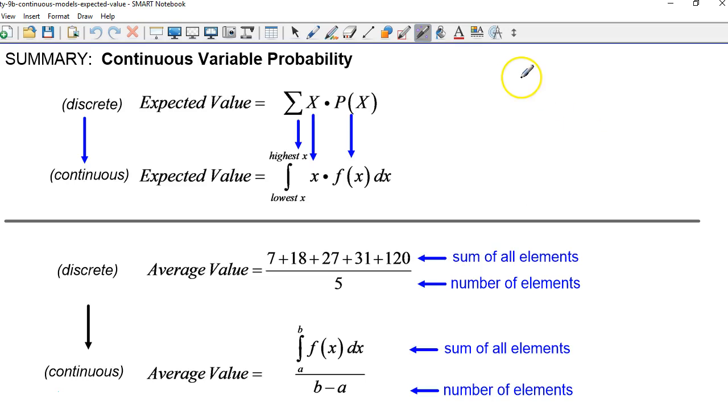And regardless of which model we're talking about, the expected value for discrete data is the sum of data values times their probabilities. So the continuous version of that is the integral of the probability density function times the x, which is the variable. And the average value is the sum of all the values divided by the number of elements for discrete. For continuous, it's the integral for the sum of all the elements divided by the width of the variables that represents the number of elements.